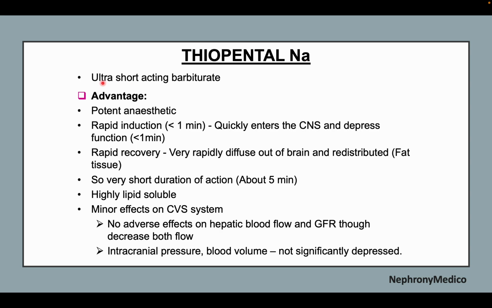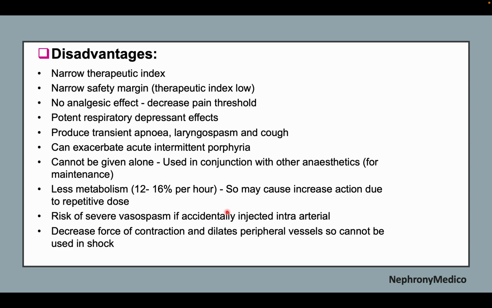Thiopental sodium. It is an ultra short-acting barbiturate and the advantages are potent anesthetic, rapid induction, rapid recovery, so very short duration of action, highly soluble and minor effect on CVS. Disadvantages include narrow therapeutic index, narrow safety margin, no analgesic effect, potent respiratory depression, produces transient apnea, laryngospasm and cough, can exacerbate acute intermittent porphyria, cannot be given alone and should be used in conjunction with other anesthetics for maintenance. Less metabolism, so may cause increased action due to repetitive doses.